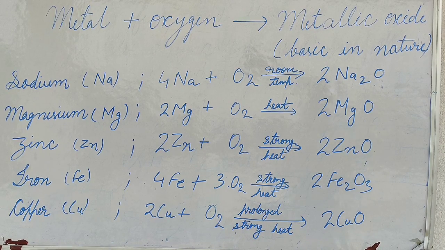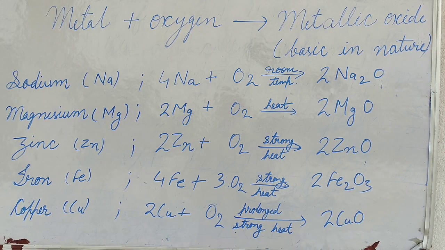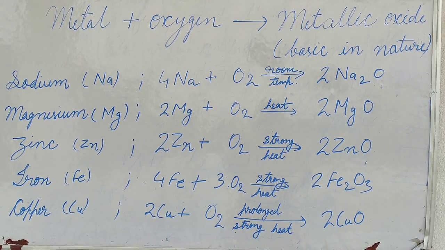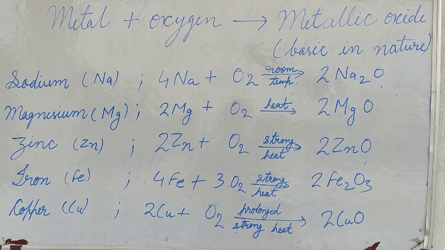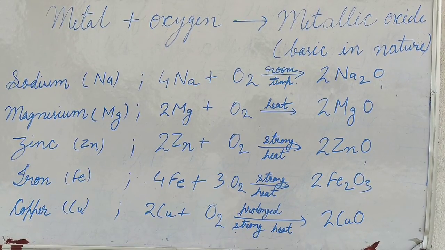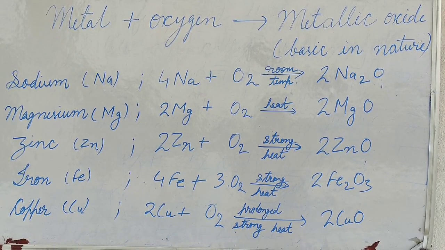So the greenish coat on copper and the brown powdery coat on iron are both examples of metals reacting with oxygen that we can easily observe in our daily life around us.